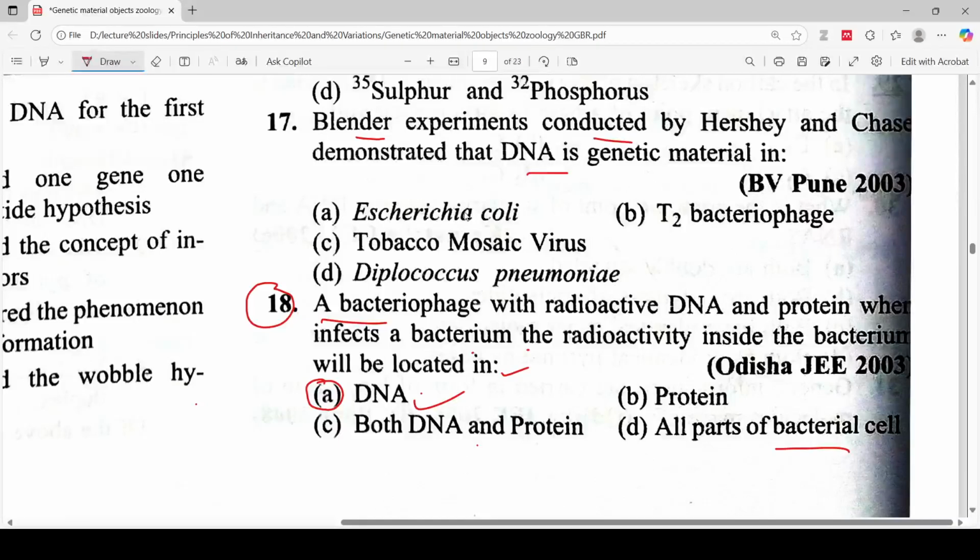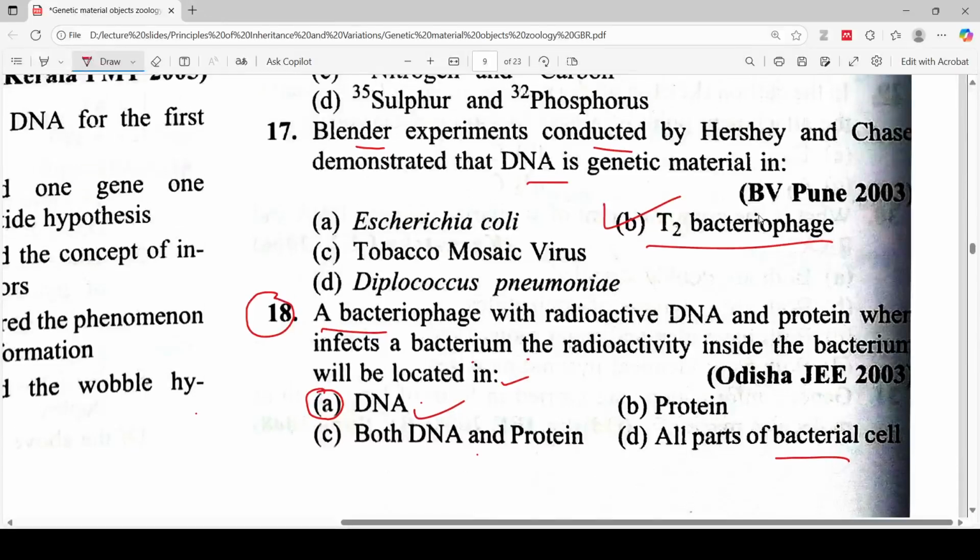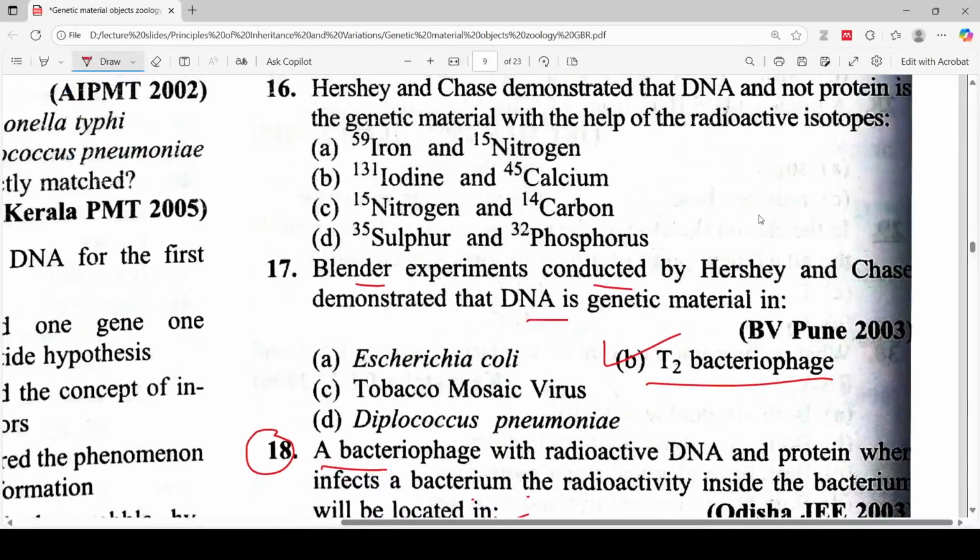Option A, Escherichia coli. Option B, T2 bacteriophage. Option C, tobacco mosaic virus. Option D, Diplococcus pneumoniae. So the correct answer for this question is option B, T2 bacteriophage. Let's move to the next question.